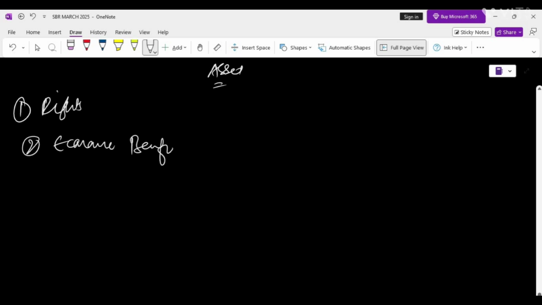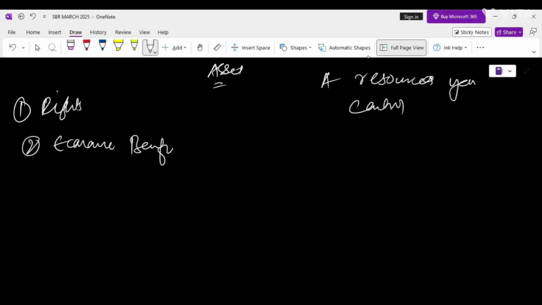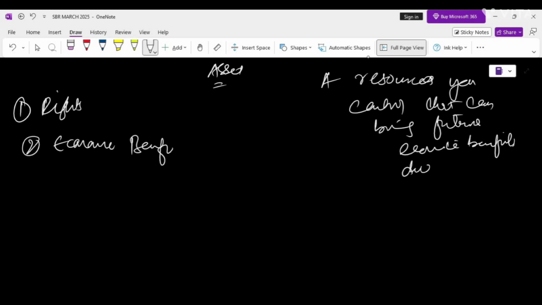Maybe you have forgotten. So a resource you control that can bring future economic benefits due to a past event. That will be your asset. That resource will be your asset which you can control and that can bring economic benefits due to the past event which happened in the past. So here we have three things. The first one is right. The second is economic benefits and control.